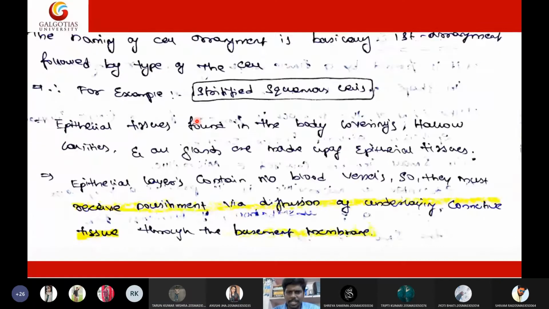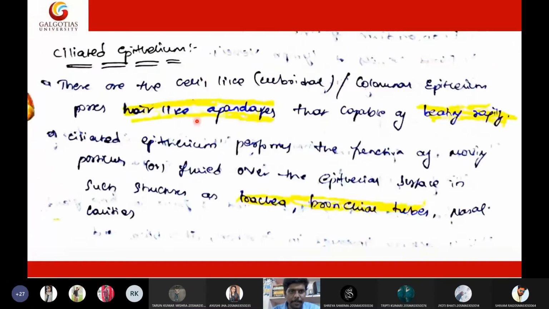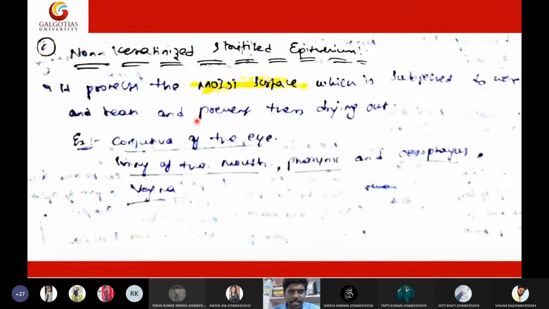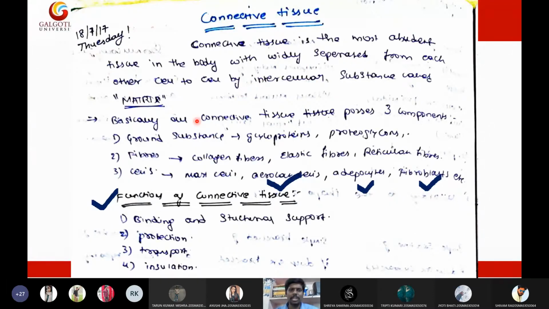Okay, so next we discuss the connective tissue. Connective tissue means the tissue that will literally bind any two substances. This can be in a fluid state, a fibrous state, or a reticular state, or even simple cells can act like a connective tissue. For example, this connective tissue acts like a matrix. Matrix means something which allows binding other things.